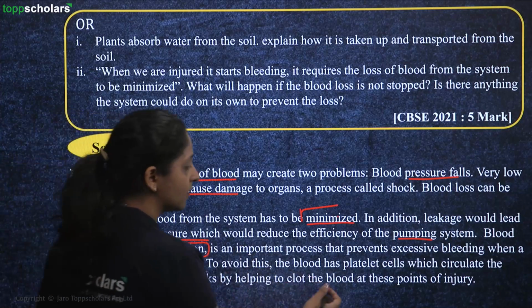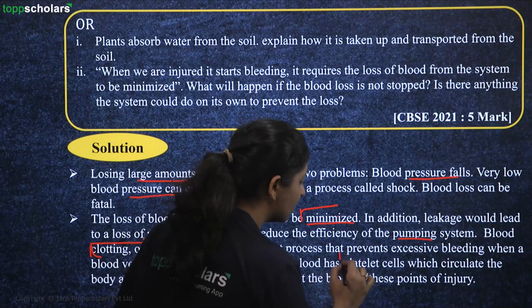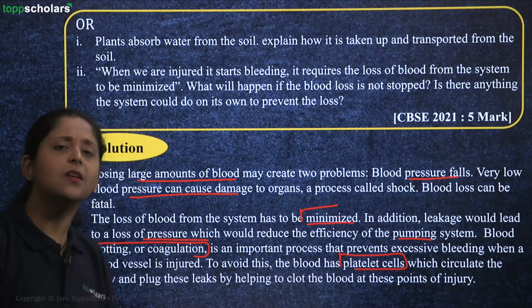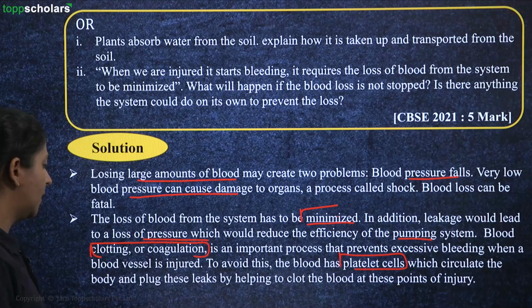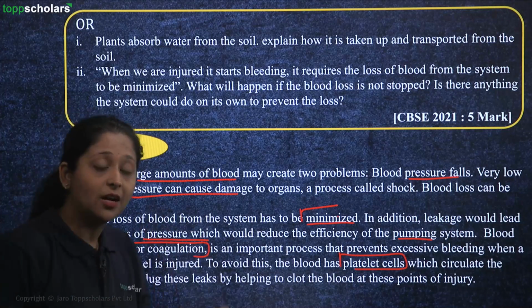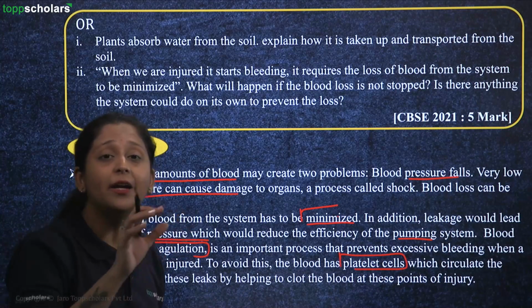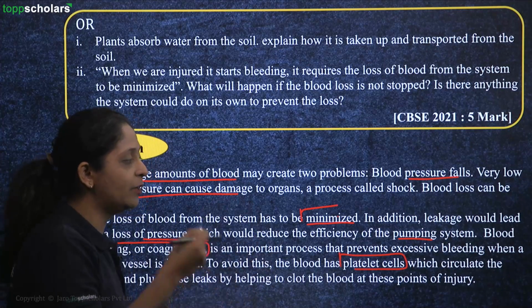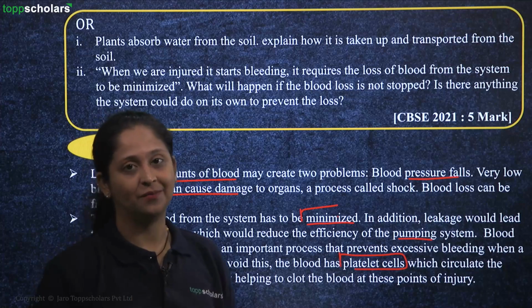So to avoid this, what does your blood have? It has a special type of cells, that is your platelet cells. These platelet cells are regularly circulating in your body, and when there is a cut or an injury, they plug into those leaked points and clot the blood at these points of your injury.